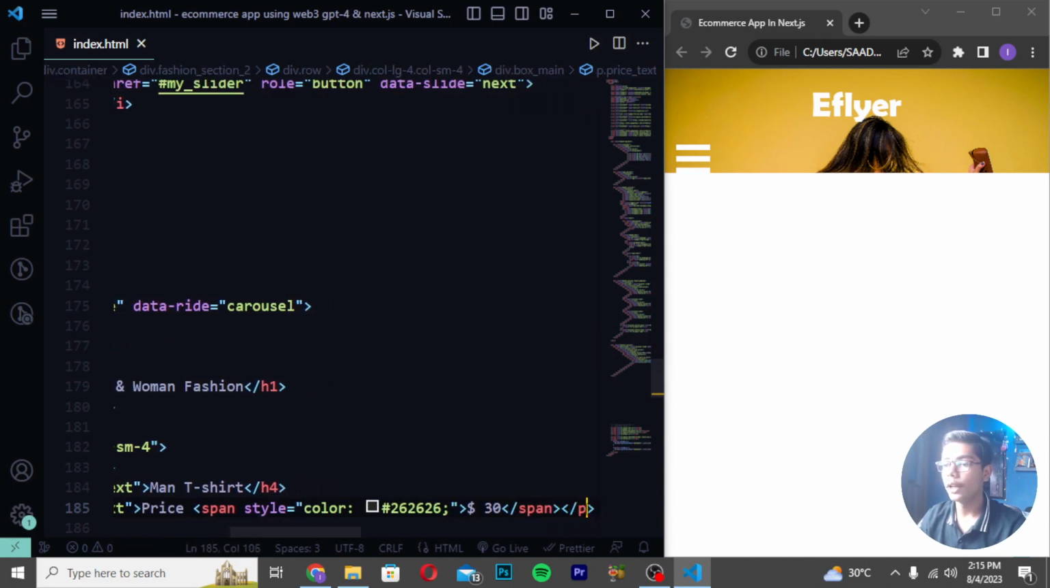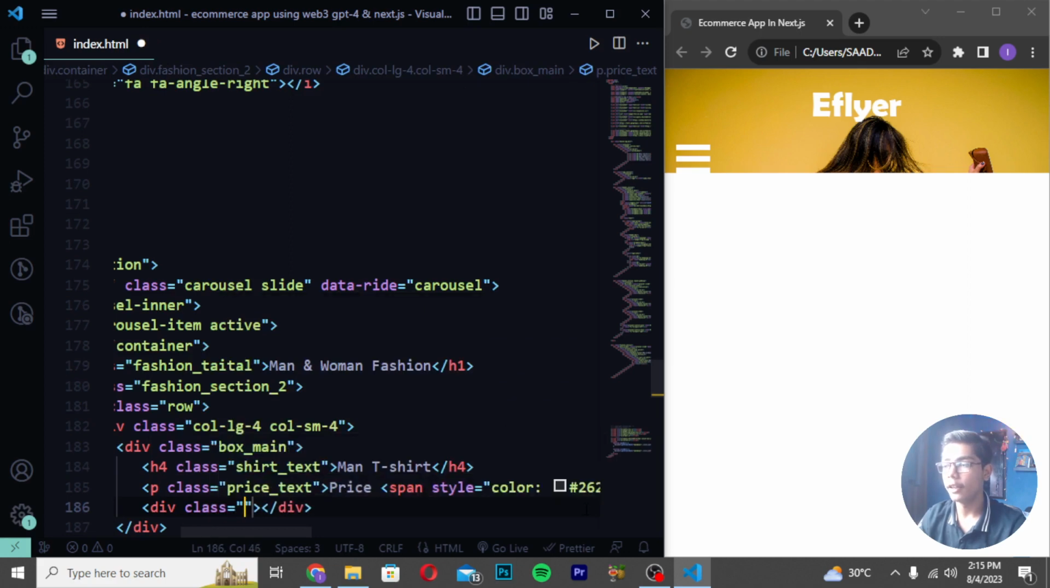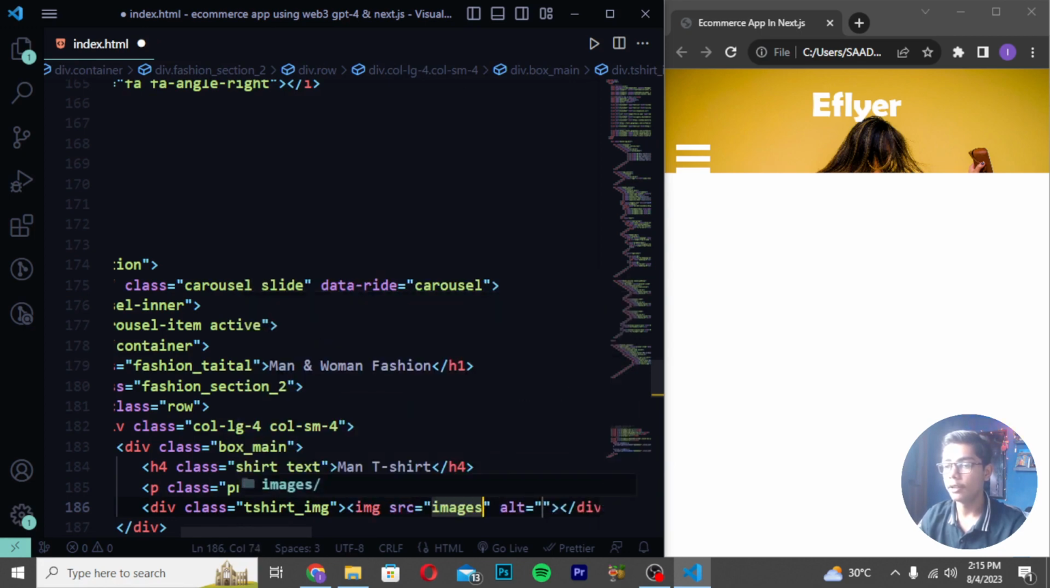So I will be moving after this close p tag and create here div class t-shirt_img like this and create image. Right here image src is slash, and I will be writing here t-shirt-image.png.